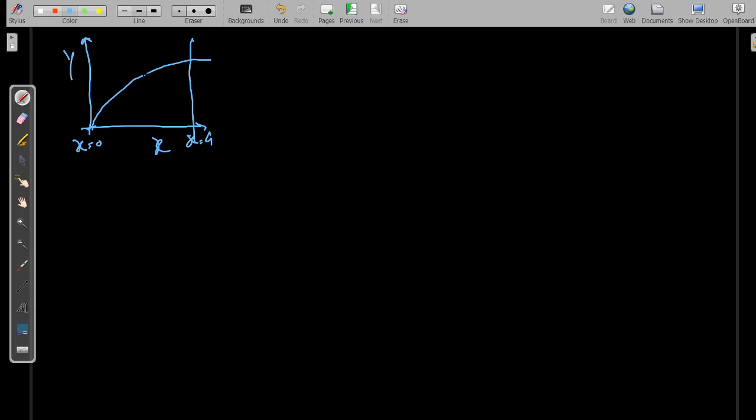What was the method we used? We took a small strip of length y and thickness dx, and the area dA will be y into dx. If you want to find the whole area, then you integrate: area is equal to the integration of y into dx from x equal to 0 to x equal to 4.